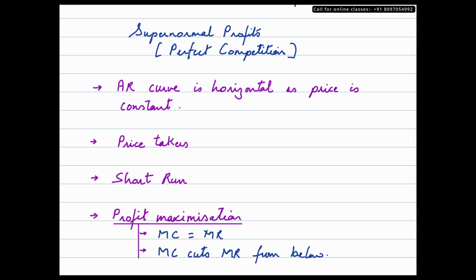Supernormal profits are studied from the short-run perspective. More shall be looked at later. The conditions for maximizing profit are as follows. The first condition is MC should be equal to MR, and the second condition says that MC should cut MR from below. How does that look on a diagram? We'll take a look at it in a while.